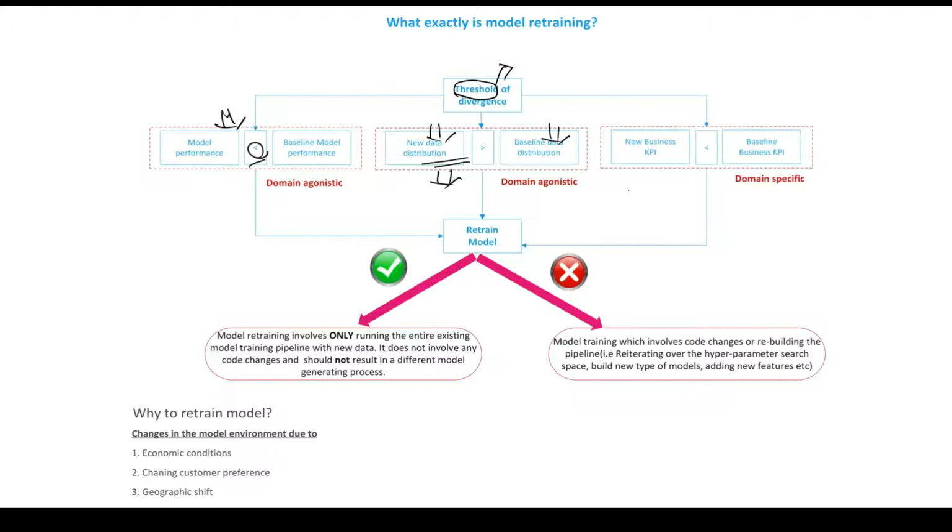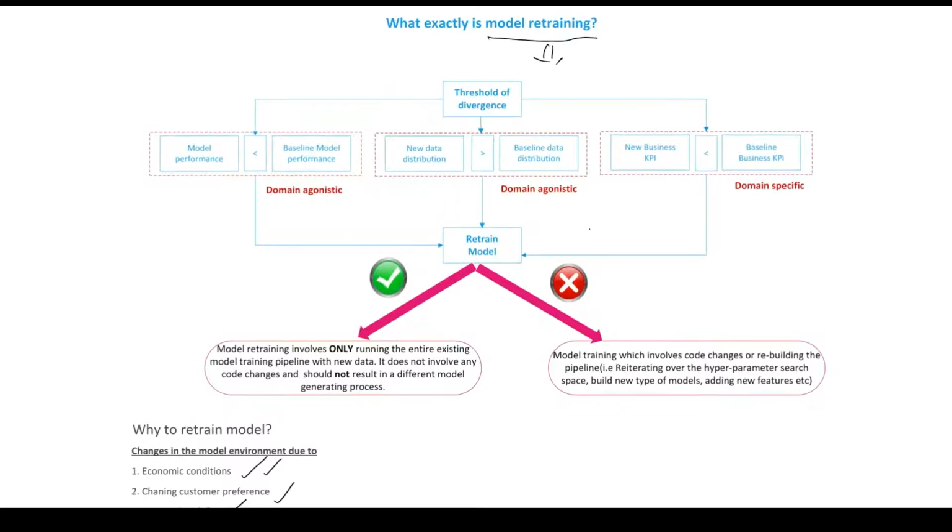The third condition through which we can identify a change in model performance is with the help of business metrics. If the business metrics for the model running in production are less than the baseline business metrics, that's an indication that something has changed in the production environment, which resulted in a change in the business metrics. So these are the areas through which we can identify whether we need to retrain our model or not. Okay, that is fair enough. We have understood in which scenario we need to trigger the retraining activity.